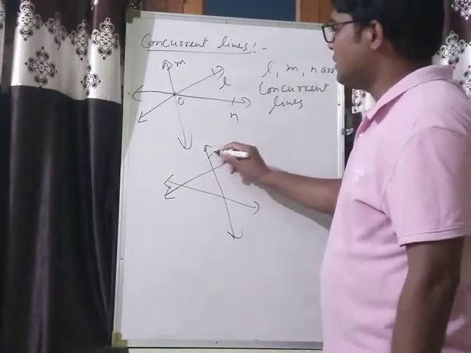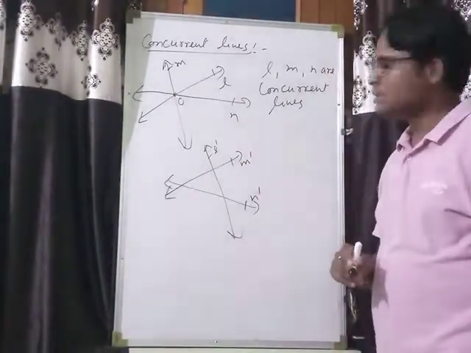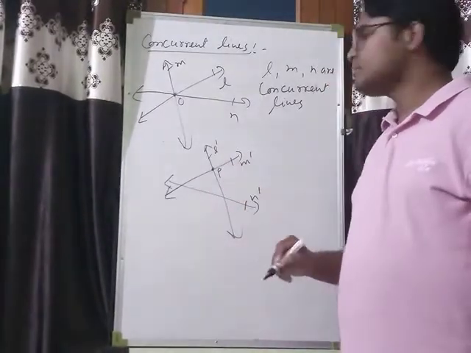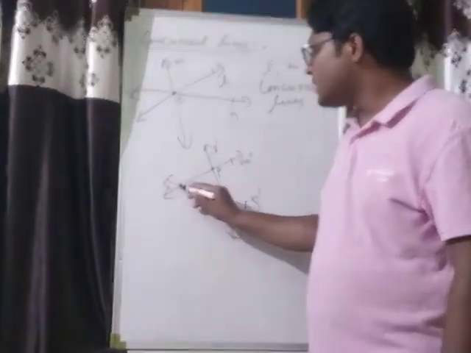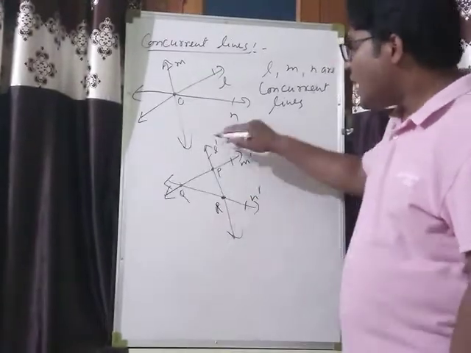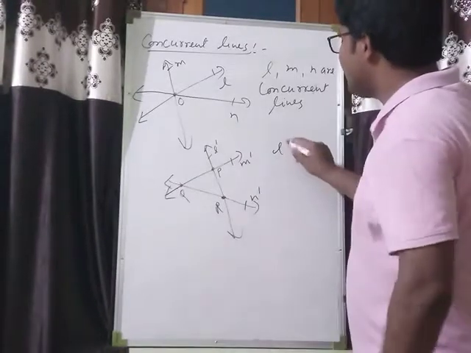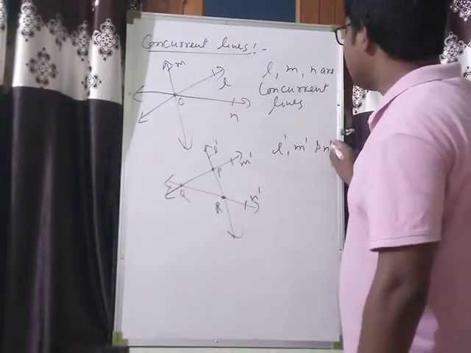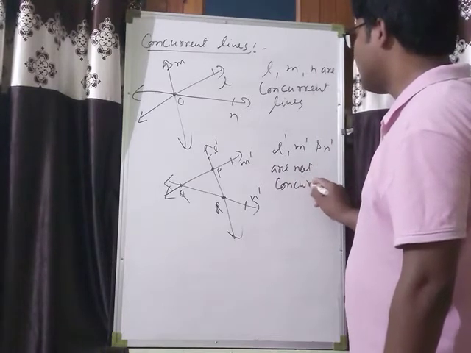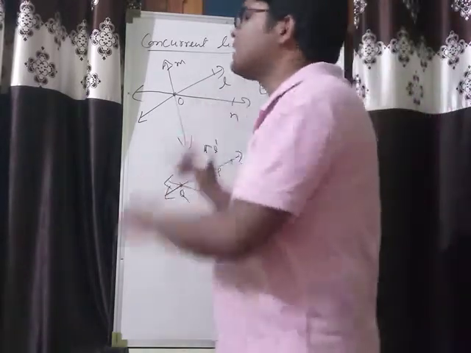And here is another situation. Here L dash, M dash and N dash are the three lines, but you can see L dash and M dash intersect at P, M dash and N dash intersect at Q, and L dash and N dash intersect at R. All the three lines do not intersect at the same point. So in this situation, L dash, M dash and N dash are not concurrent lines.